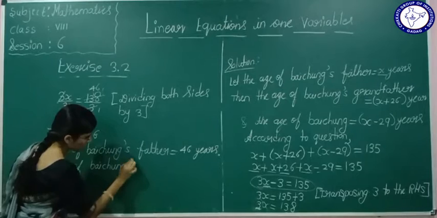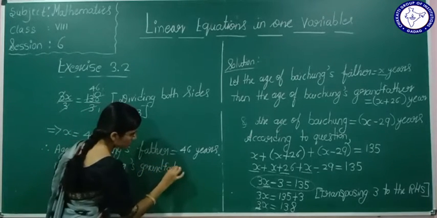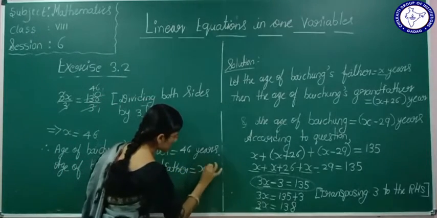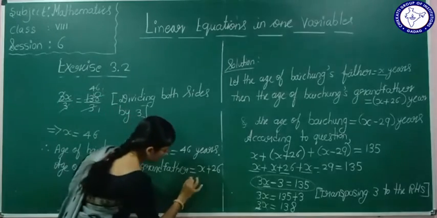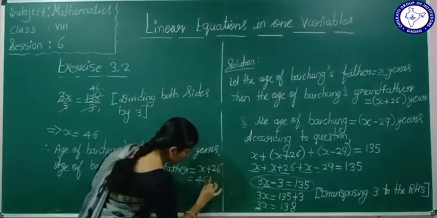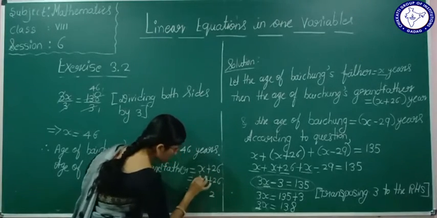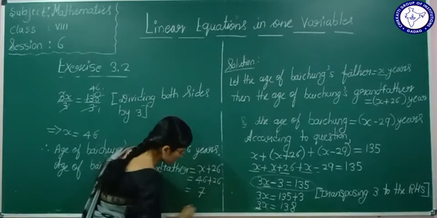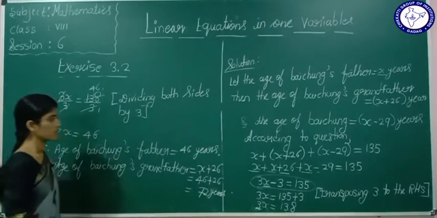Age of Baichung's grandfather is equal to x plus 26. What is the x value we got? It is 46. 46 plus 26: 6 plus 6 is 12, 4 plus 2 plus 1 is 7. 72 years. Okay. Age of Baichung.